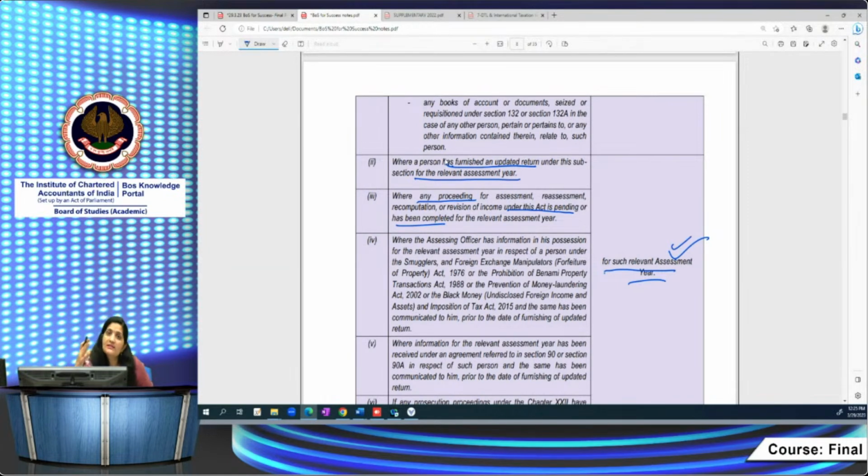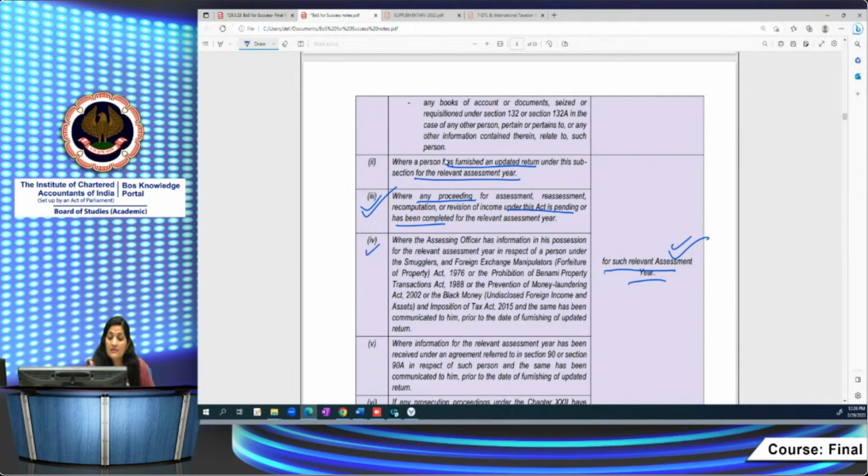It means proceedings have already been initiated for conducting the assessment. Even if they have not been completed and are pending, then also you are not eligible to file an updated return. Important one. Everything is important, but these are the things you should remember. The assessment should not be completed in respect of that assessment year, or some proceedings should not be pending also. Then you are not eligible.